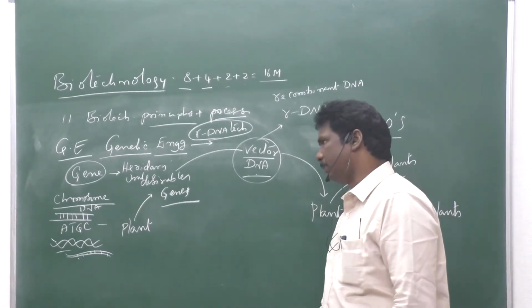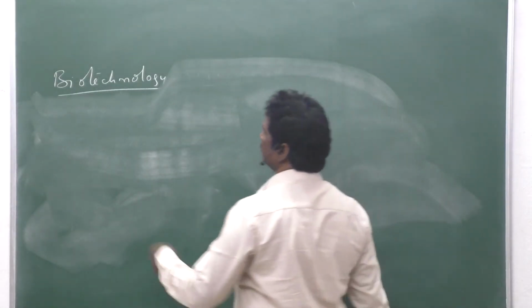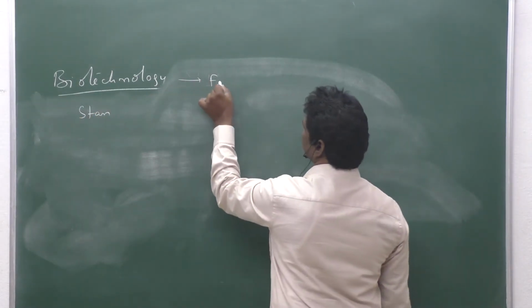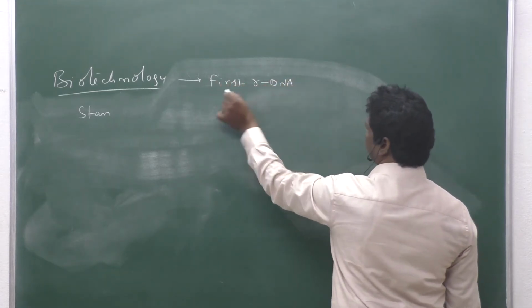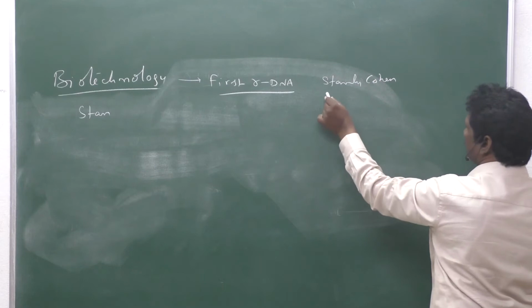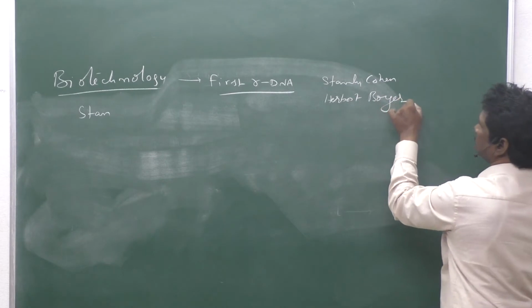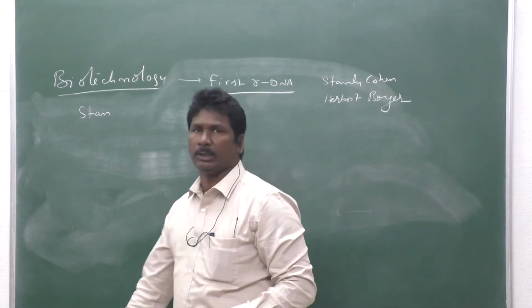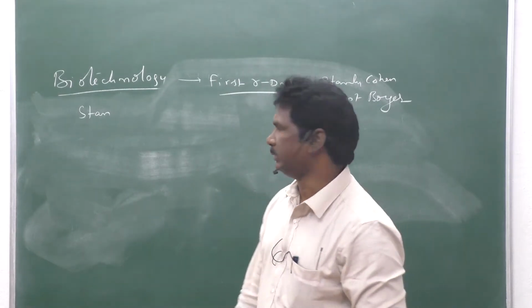Stanley Cohen and Herbert Boyer first constructed that rDNA, recombinant DNA, a novel DNA, a combination of two types of genes.